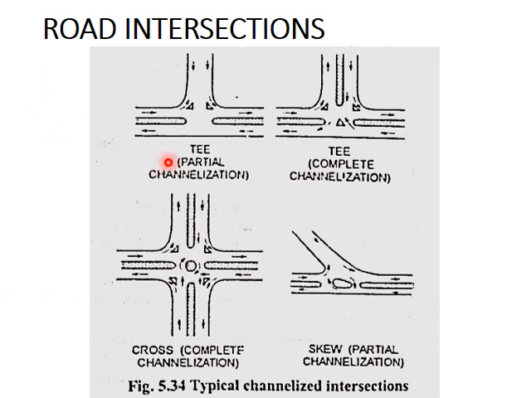So here you can see the schematic representation of different types of channelized intersections. Here there are two channels on this big road and two small channels here. So you can see how different streams of traffic are separated using channels. This stream is separated from this stream. This stream is separated from the straight going stream. And in channelized intersections also there are different types: T intersections can be channelized, cross-shaped, and also the Y-shaped or skewed intersections can be channelized.